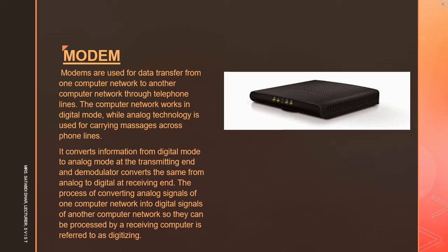The modem at the transmitting end converts the digital signal generated by DTE into an analog signal by modulating a carrier. The modem at the receiving end demodulates the carrier and hands over the demodulated digital signal to the DTE.